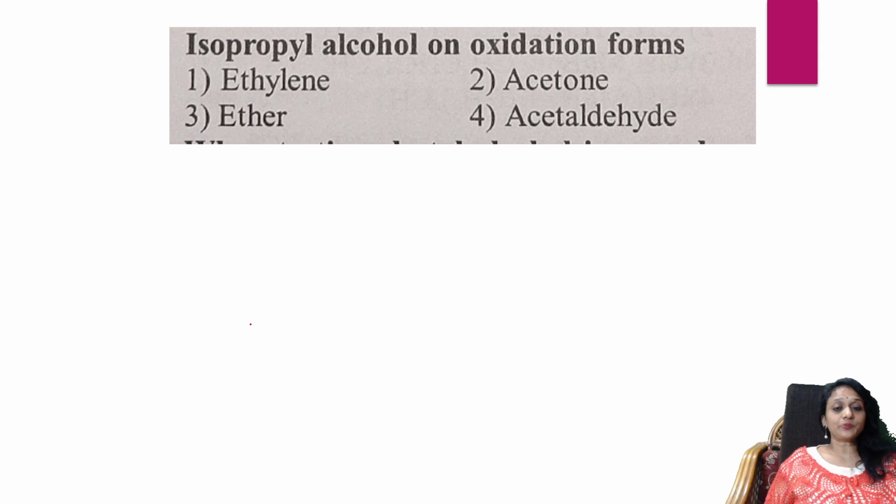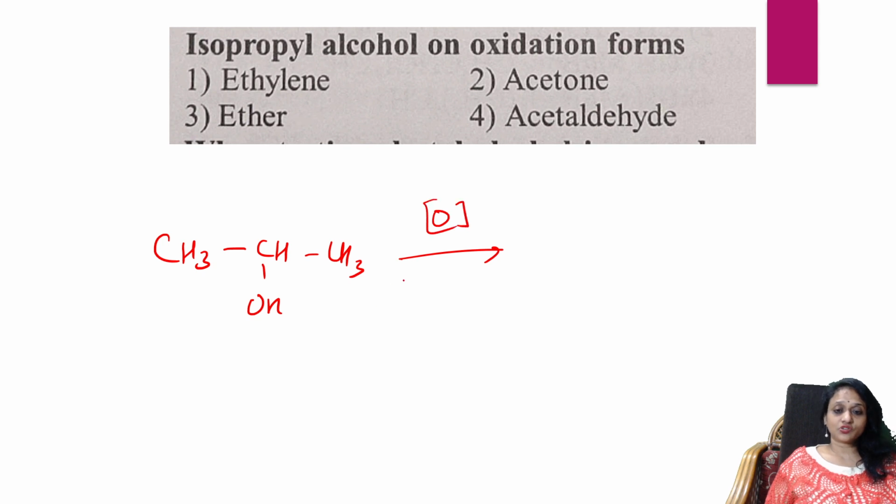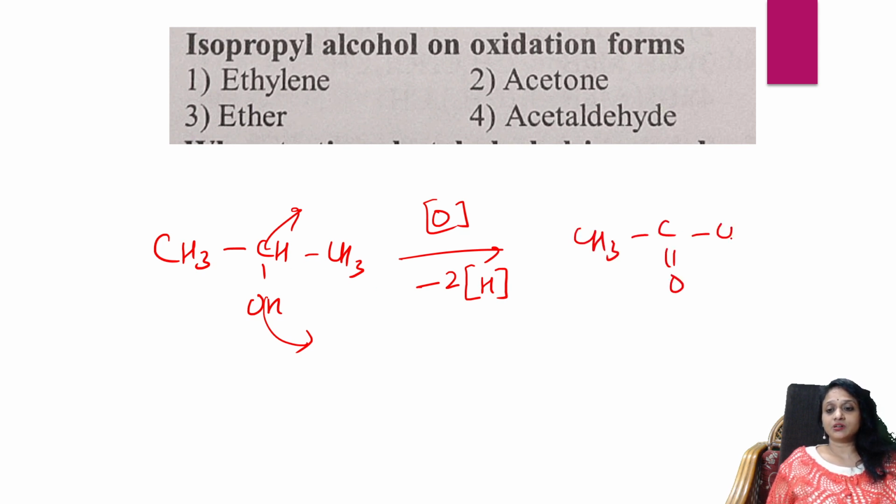Okay. Isopropyl alcohol on oxidation forms. Simple. Take isopropyl alcohol on oxidation. So oxidation is removal of hydrogen, addition of oxygen. Either add oxygen or remove hydrogen. Remove both the hydrogens. What will I get? Ketones or acetone. Take this. Easy. Mark this option.